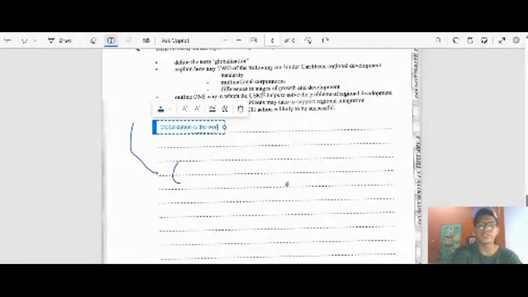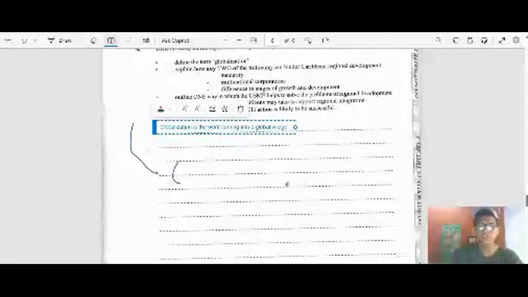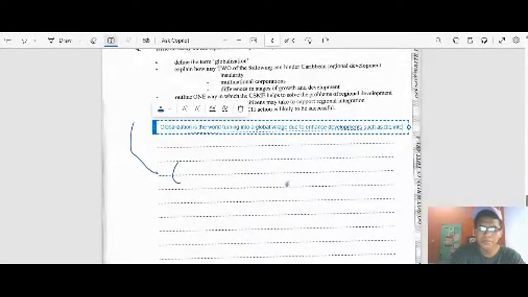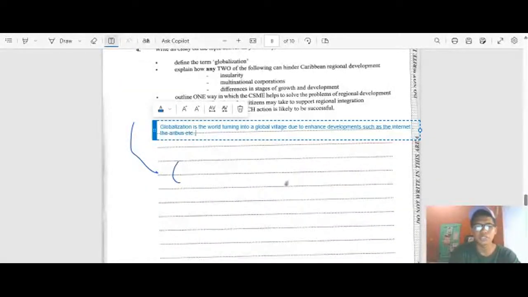is the world turning into a global village due to enhanced developments such as the internet, the Airbus, and we have a lot of reasons.